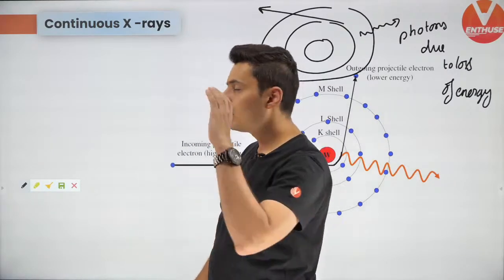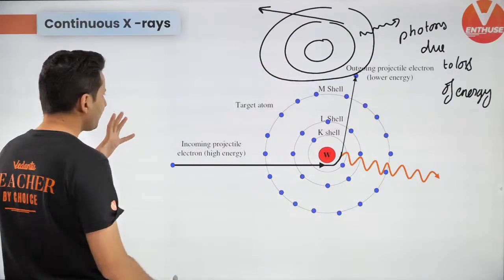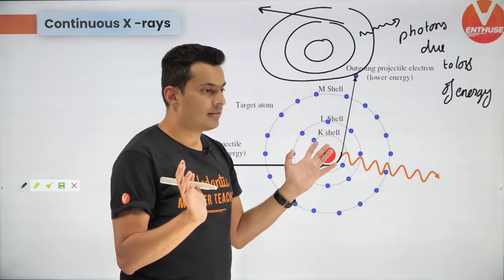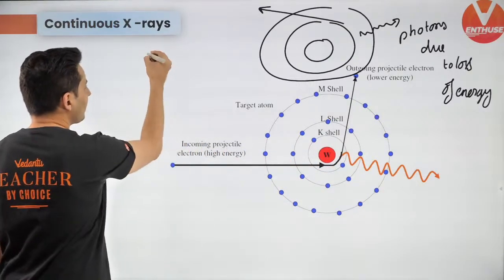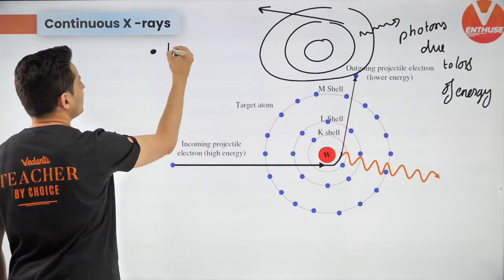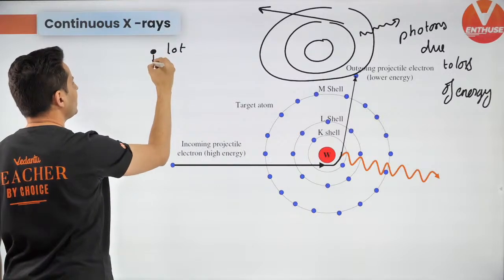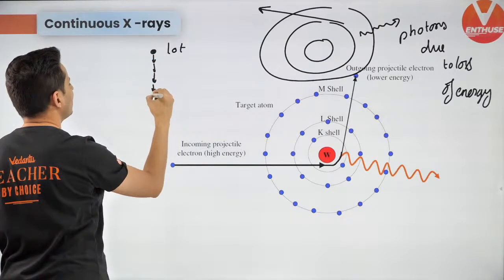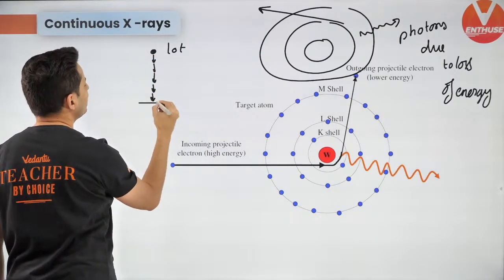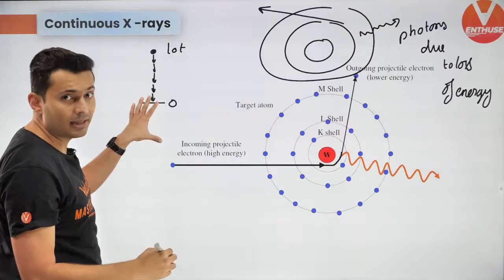Now I hope this makes sense that there are two possibilities in this. The electron had a lot of energy. It lost some energy, again lost some energy, and again, and eventually it became zero. That's one possibility.